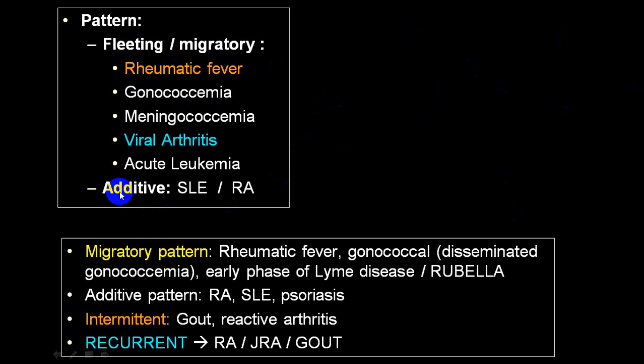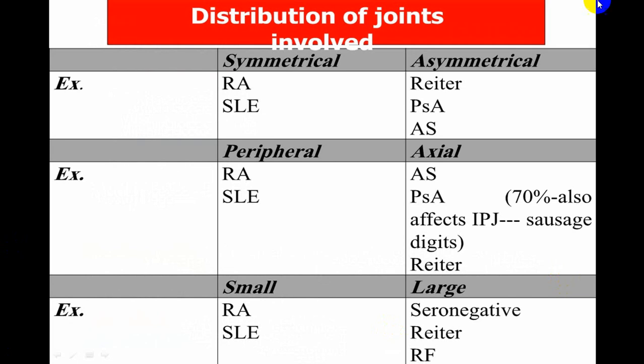Additive variety, in addition to certain others, you can have SLE and RA. So migratory variety, additive patterns, intermittent patterns, and recurrent pattern. In recurrent, RA and gout, remember those two. So this is pattern wise.